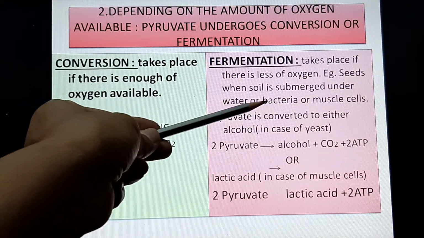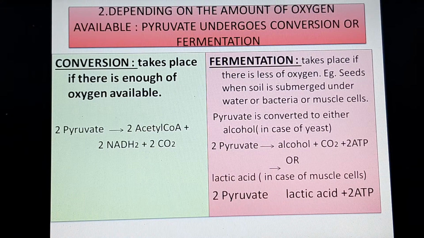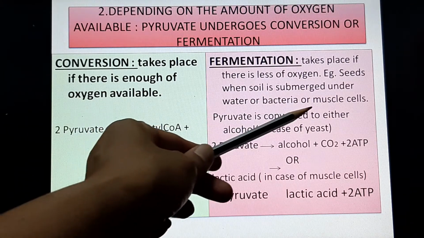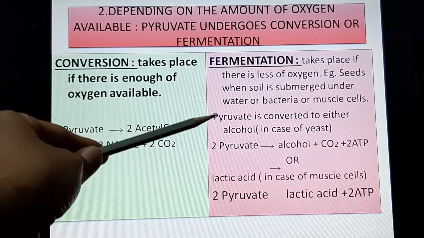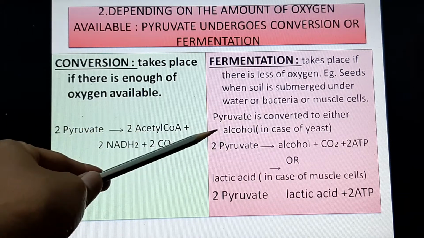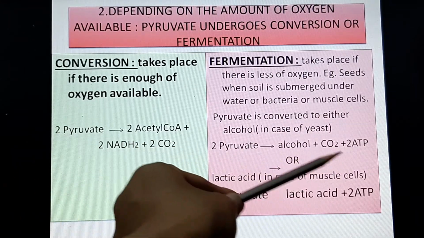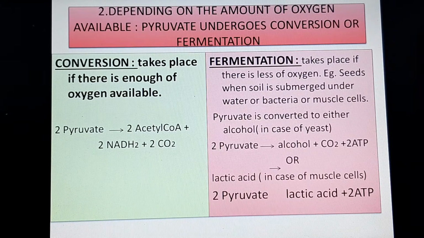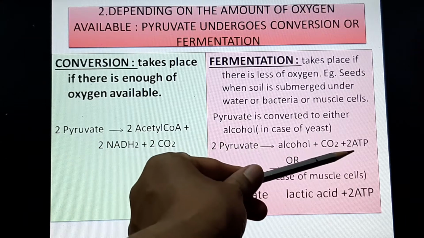which grow in a condition where there is no oxygen, or sometimes even our muscle cells, when we overwork our muscles, then our muscle cells require energy because you have to continue working, but there is no oxygen to break down the food. Then the muscle cells will also produce energy by the process of fermentation. So here the pyruvate is converted into alcohol, carbon dioxide and 2 ATP in case of yeast. So yeast cells break down the pyruvate and they produce three things: alcohol, carbon dioxide and ATP.